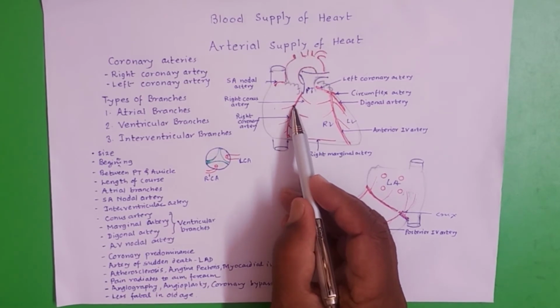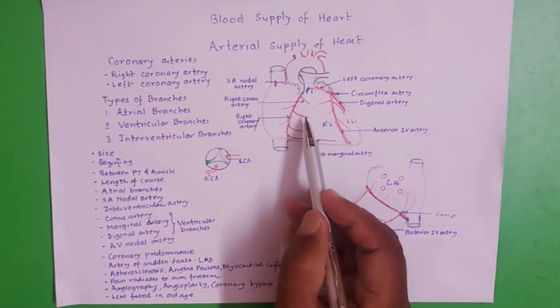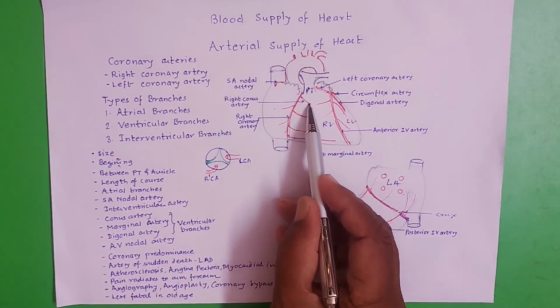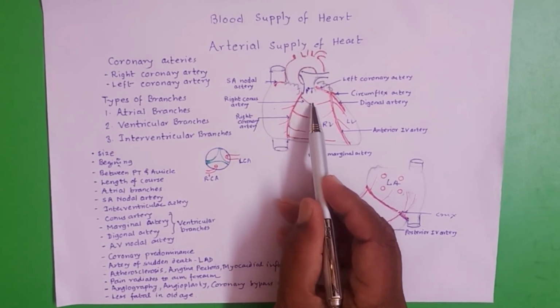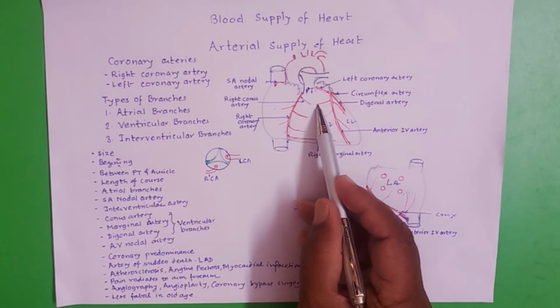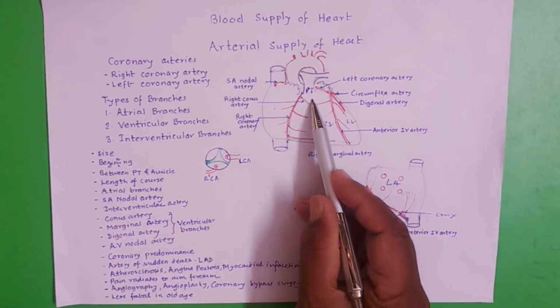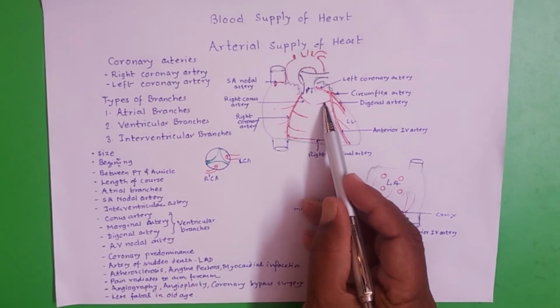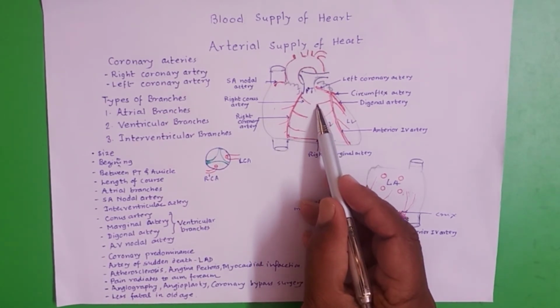The right coronary artery also gives ventricular branches. The first ventricular branch of right coronary artery supplies the infundibulum and it is called right conus artery, while the ventricular branch from the anterior interventricular artery, the first branch, also supplies infundibulum of right ventricle. It is called left conus artery.